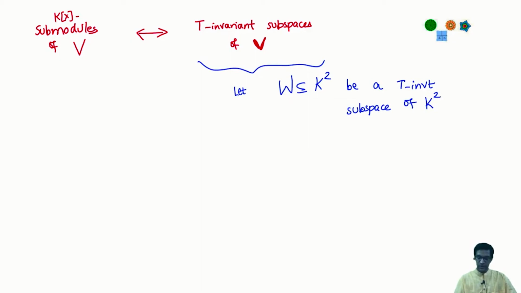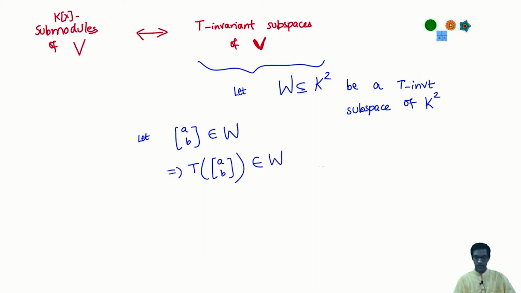Okay, so what does that mean? Let me pick an element in W. Suppose I take the vector (A, B) belonging to W. Now saying that W is T invariant means that when I act T on (A, B), the answer is again in W. Okay, now what does this mean? In this case, recall T does this special thing, it just sends (A, B) to (B, 0). So what I conclude is that (B, 0) must be in W.